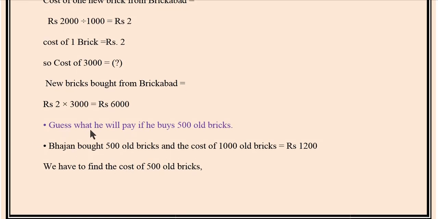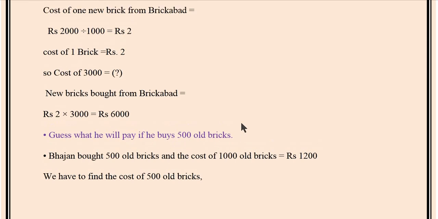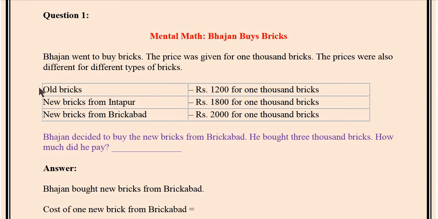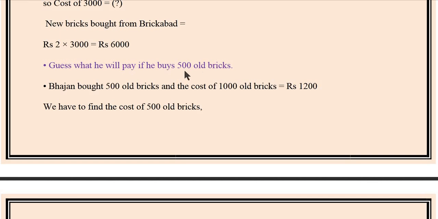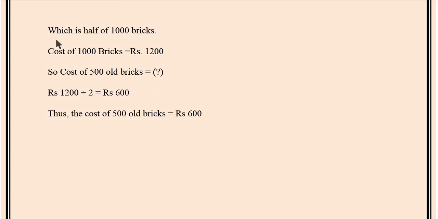Now, guess what he will pay if he buys 500 old bricks. Old bricks price is given, 1200 rupees for 1000 bricks. But here, Bhajan wants to buy 500 old bricks. Bhajan bought 500 old bricks and the cost of 1000 old bricks is rupees 1200. So we have to find out the cost of 500 old bricks, which is half of 1000 bricks.